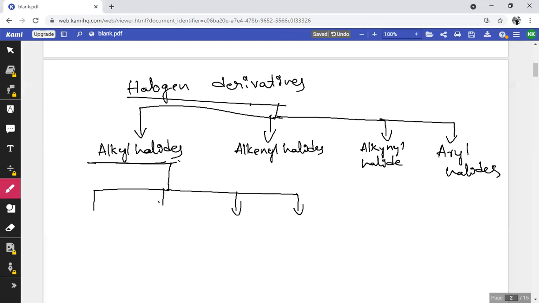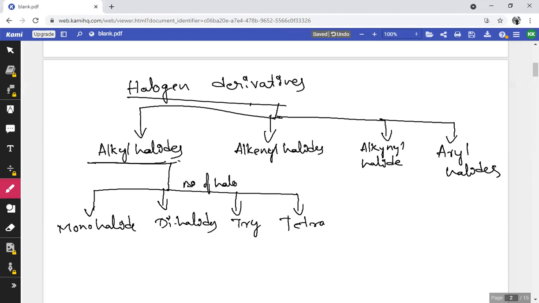four different types. What are those four different types? Monohalides, then dihalides, trihalides as well as tetrahalides. As the name itself indicates, this type of classification is based on the number of halogen atoms that replace hydrogen atoms in alkanes.